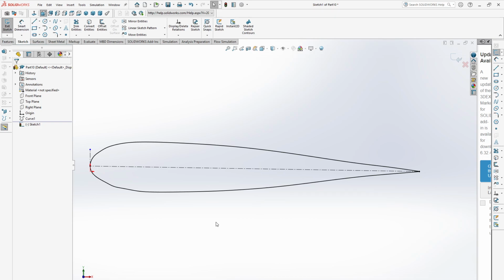Hello everyone. In this video you will learn how to import an airfoil like this from the airfoil tools website, where there are thousands of airfoil coordinates, and we need to import the coordinates into our SolidWorks file. So to create our airfoil profile,